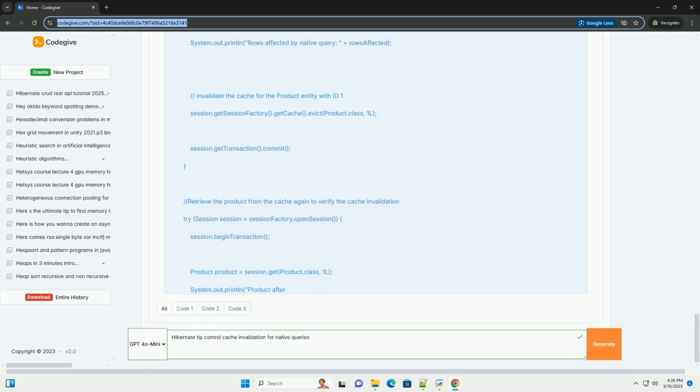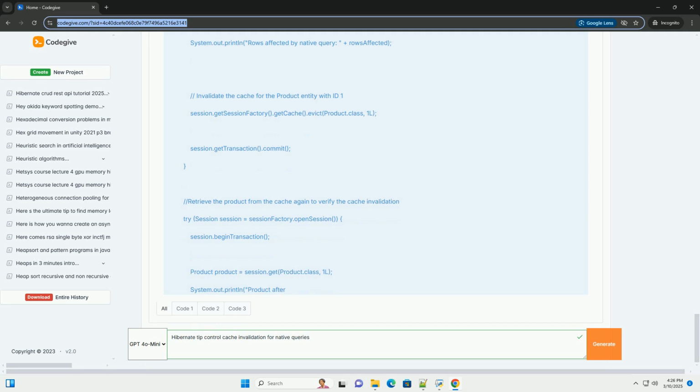Explanation. 1. Entity mapping. The Product class is annotated with @Entity and @Cacheable to enable caching. Make sure your configuration file, hibernate.cfg.xml, has property name equals hibernate.cache.use_second_level_cache true, and property name equals hibernate.cache.region.factory_class org.hibernate.cache.ehcache.EhCacheRegionFactory, or similar for your chosen cache provider.